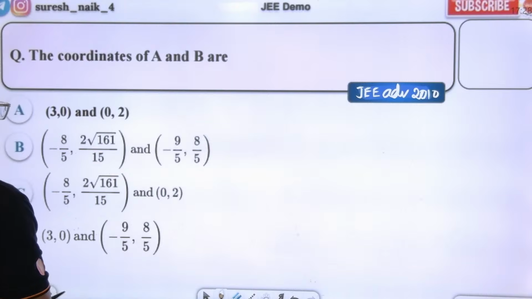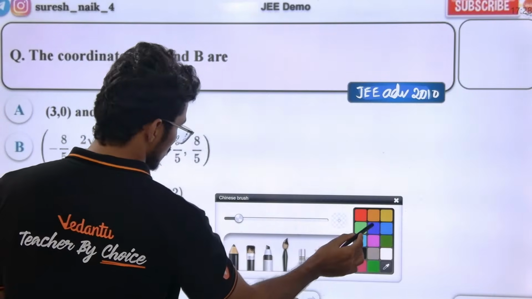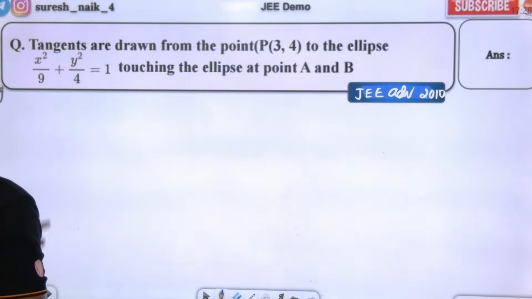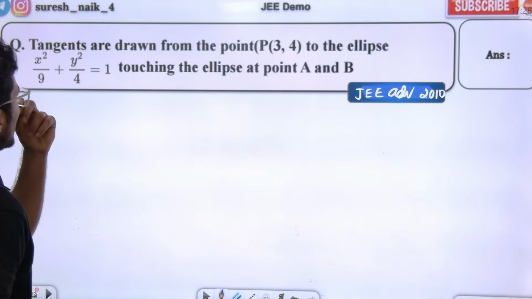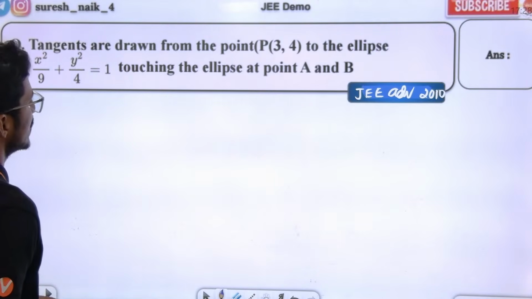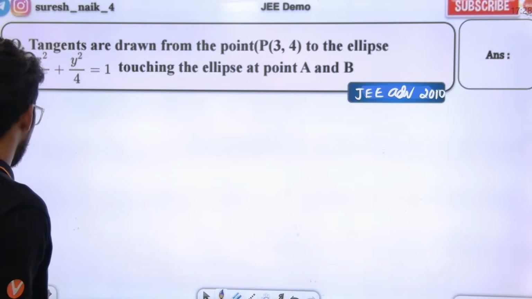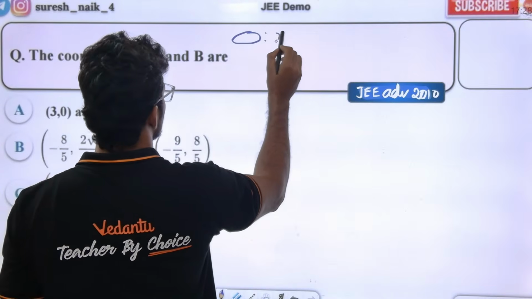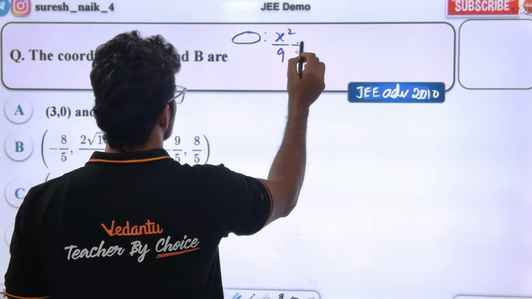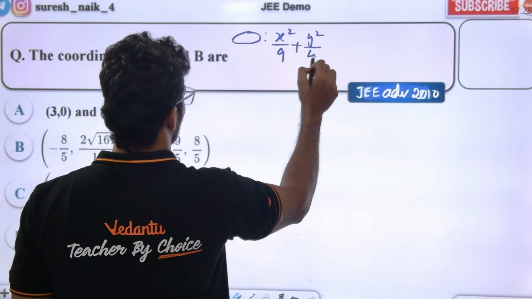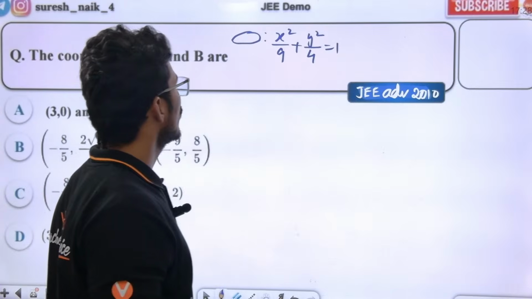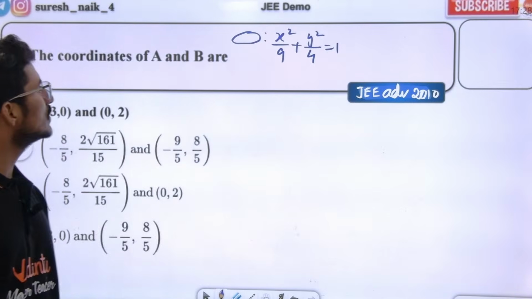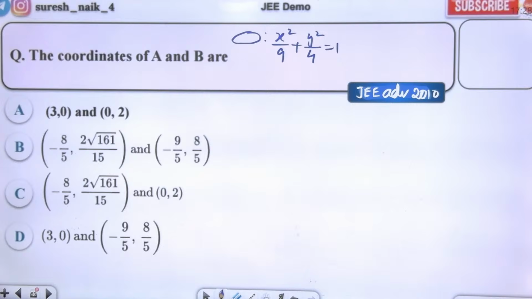This question is going to make you think: tangents drawn from 3, 4 to this ellipse, touching the ellipse at A and B. So the ellipse equation they have given is x square by 9 plus y square is equal to 4. So you are drawing the tangents to this ellipse from point 3, 4. Yes or no?